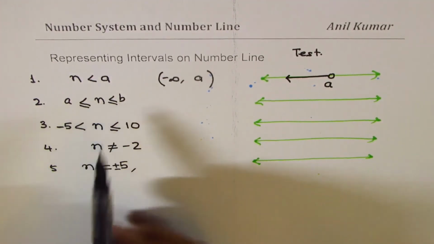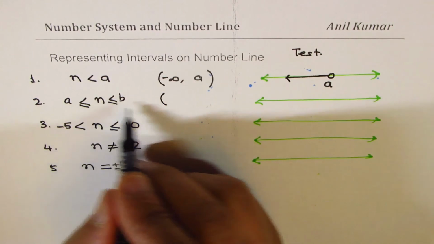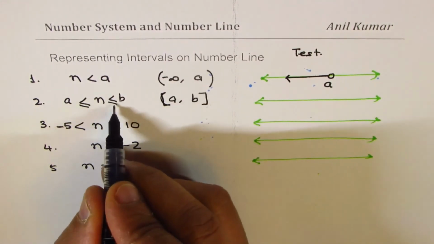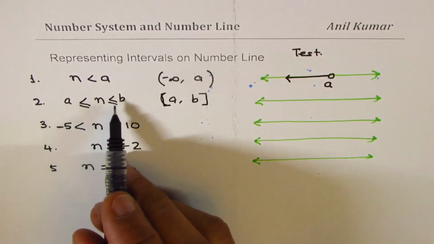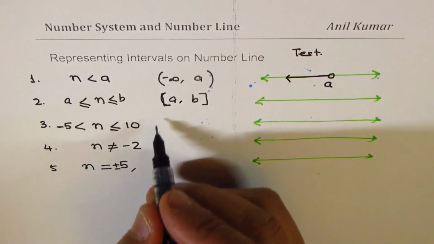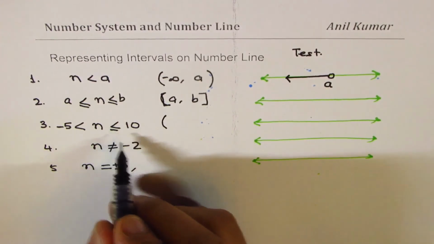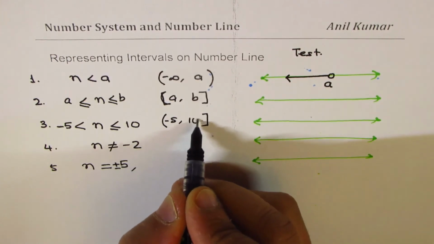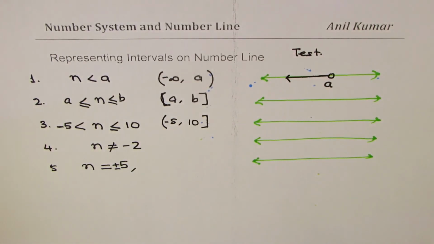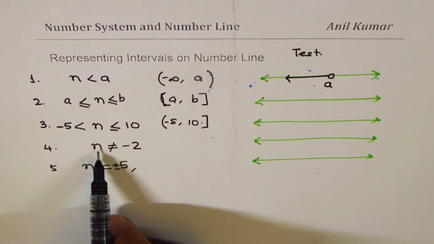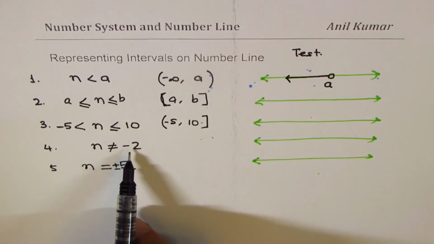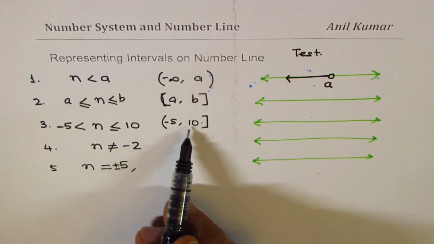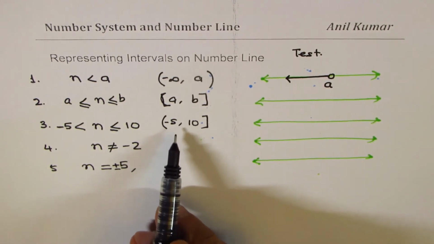Okay, so this one should be all the numbers between a and b, so both are included, right? So you have to put square brackets whenever an equal to sign is there along with the inequality. Now in this case, this is an open bracket and this one is a closed bracket. Is it okay? And the numbers here are minus 5 and 10. So I'm using different ways of filling them up, right? Now such numbers, n not equal to minus 2, cannot be placed like this. Do you have a sense, right?